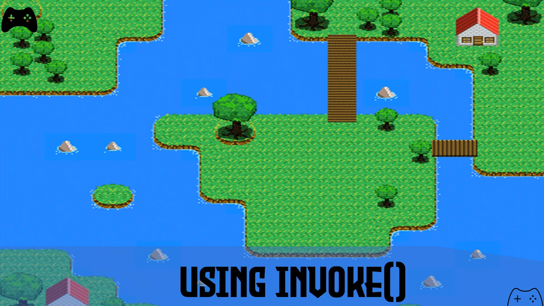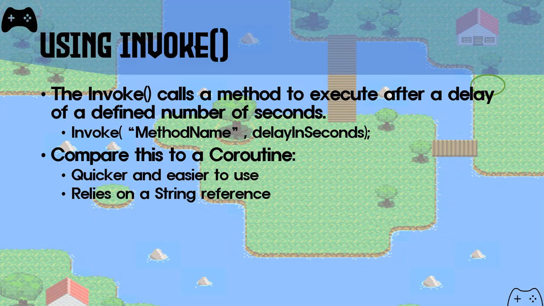And welcome back. As we continue working with the game, we're going to get ready to use our next little bit of logic to help us improve our game, which is using invoke. Now, the invoke function works by calling a method that we can then execute after a delay of some defined number of seconds.